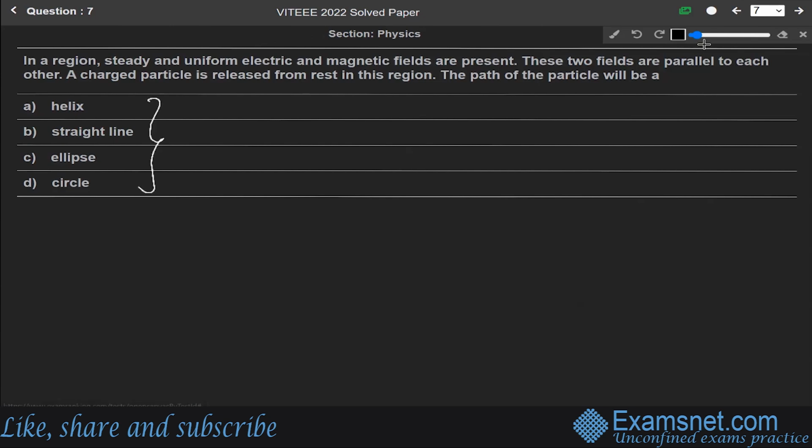Since the charged particle is released from rest, it will move along the lines of the electric field. The magnetic field will exert no force. The force by the electric field will be along the line of the uniform electric field. Hence, the particle will move in a straight line. The force due to the magnetic field will be 0, and the only force is due to the electric field, along the lines of the uniform electric field. Hence, it will move in a straight line. So option B, a straight line, is the correct answer.